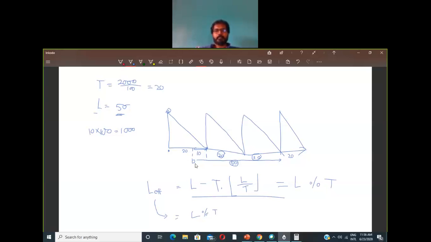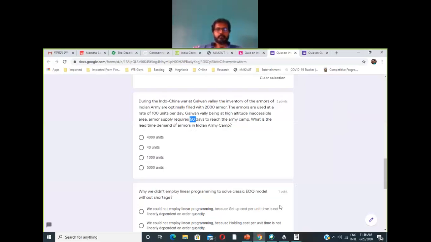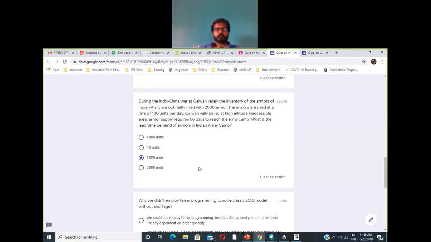So that will be your effective lead time, and to find it you can use the expression L modulus t, where t is the cycle duration. So we found the L effective to be 10 days, and for those 10 days the demand per day is 100 units, so total demand will be 1000 units.